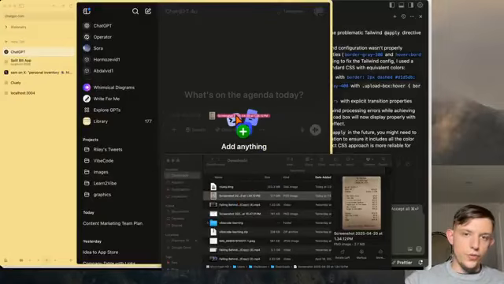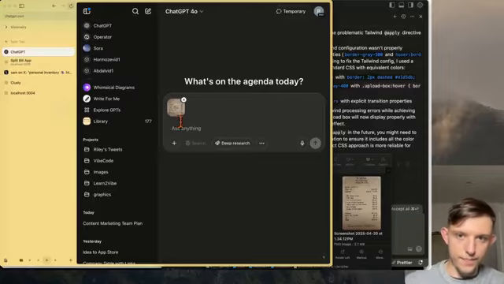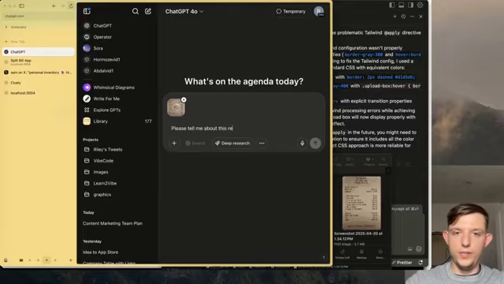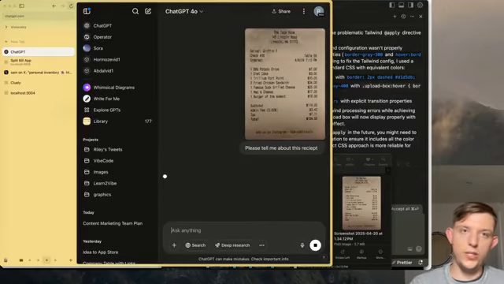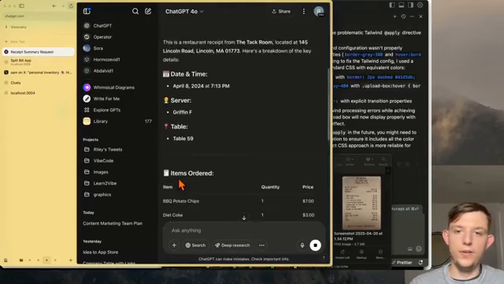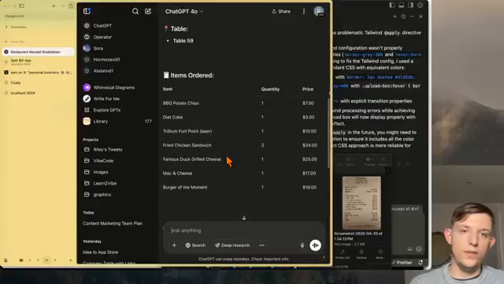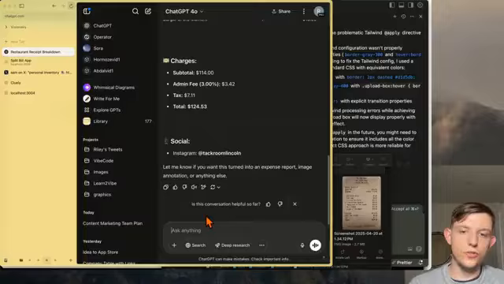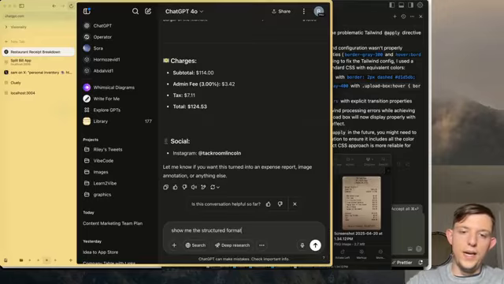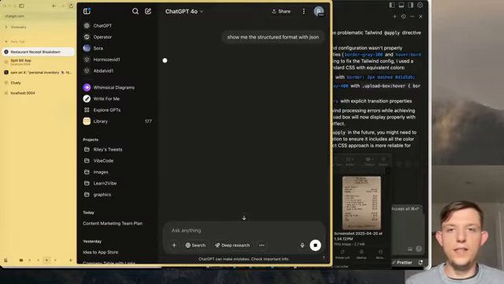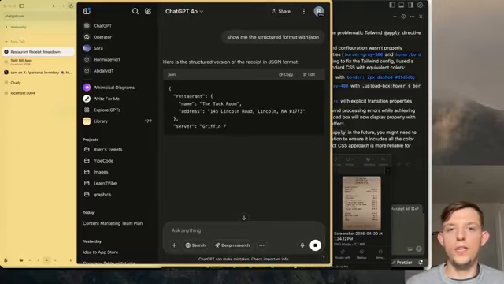If we were to upload this screenshot right here, the receipt, and we just say, please tell me about this receipt, and we entered this in as a normal ChatGPT prompt, the response that it's about to give me is unstructured data. Even though you're seeing this table, and you are seeing this in different formats, it seems like it's structured. It is unstructured. Show me the structured format with JSON. And this is actually a legit structured output.